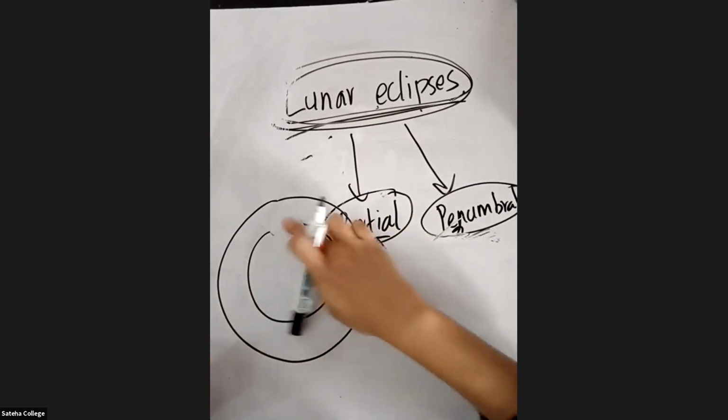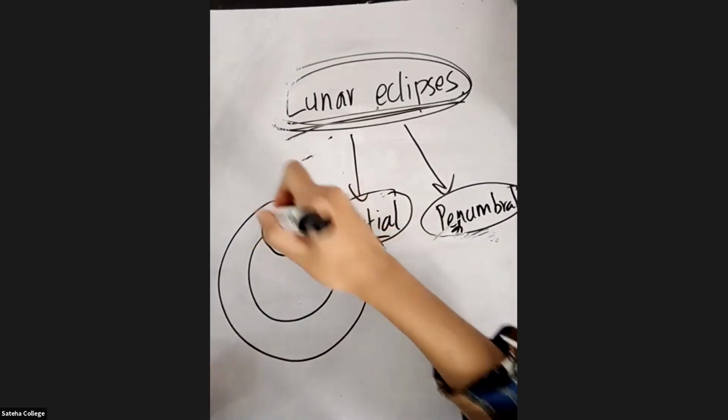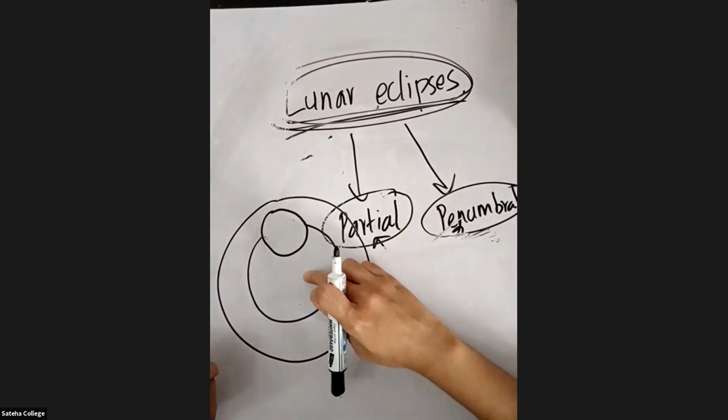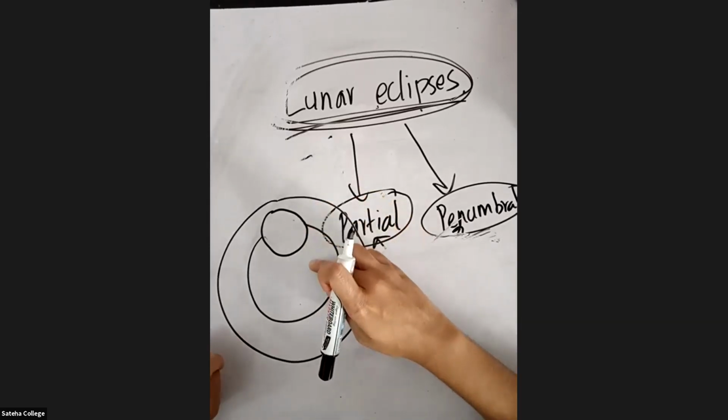So if the moon is in between the penumbra and the umbra, what do you call it as? Partial. Very good. It is partial lunar eclipse.